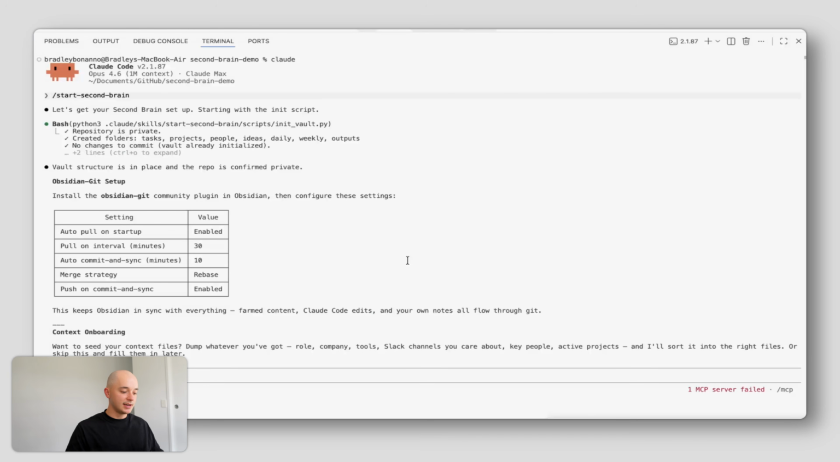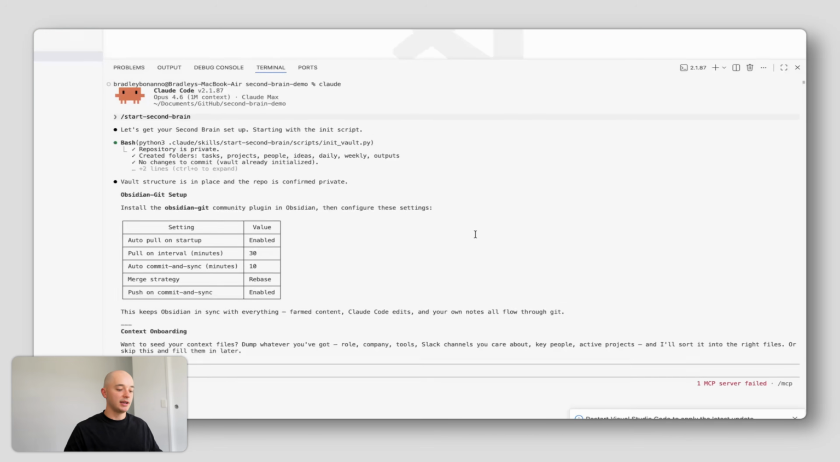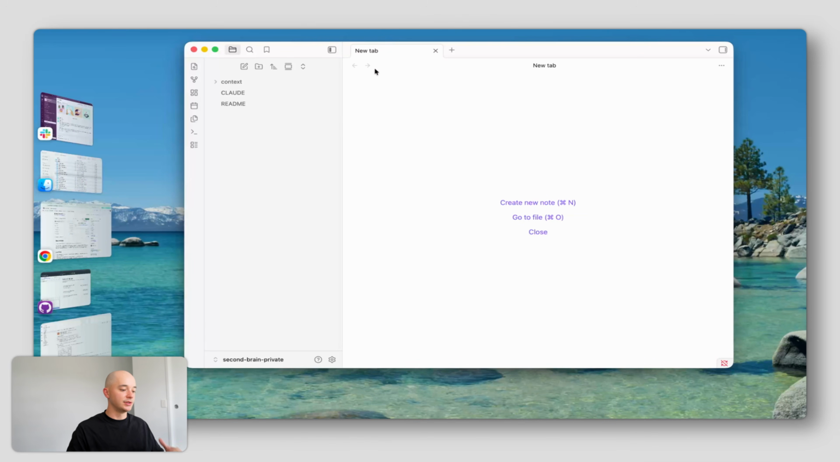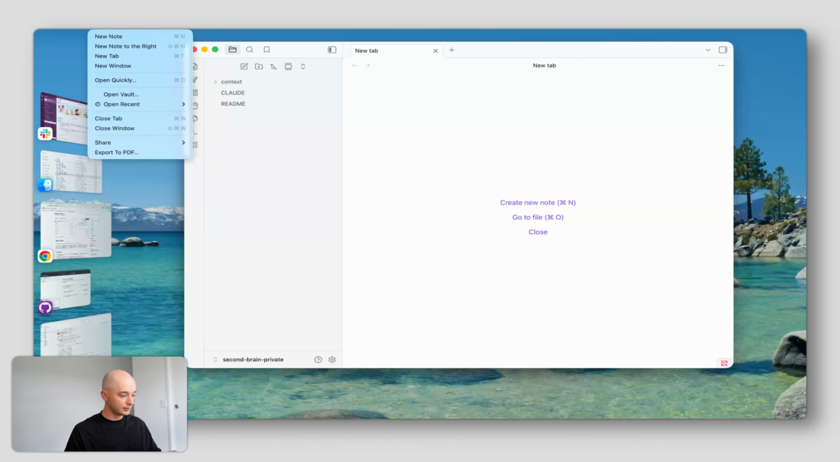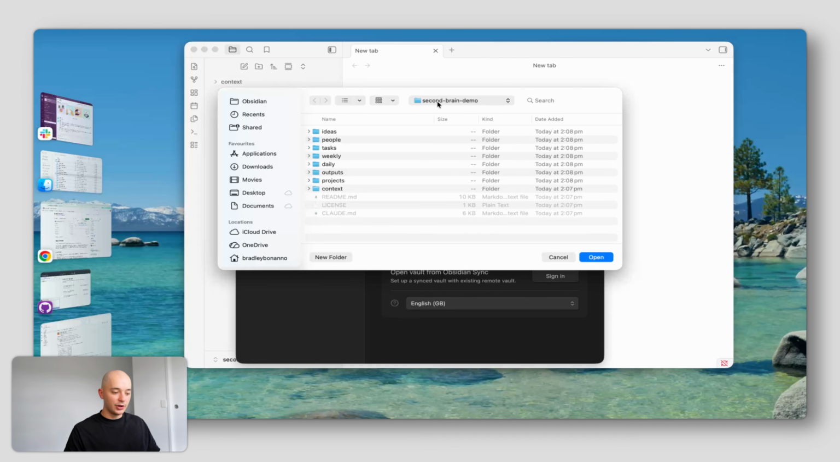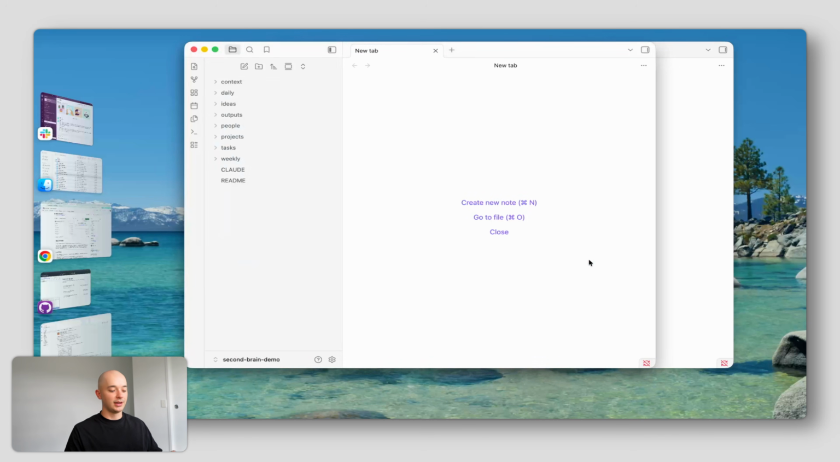So it will ask us now to install the Obsidian Git community plugin in Obsidian and then configure these settings. So you want to open Obsidian on your machine and it'll take you to this page here. If you already have a vault open, it'll open there. But what you'll need to do is open a new vault. So go File, and then Open Vault. From this page, you want to go Open Folder as Vault, and then press Open. I've already got it open here, but you'll need to navigate to the Second Brain folder that you have on your machine and press Open again. Now I have my new Obsidian Second Brain on my machine and the vault has been initialized.